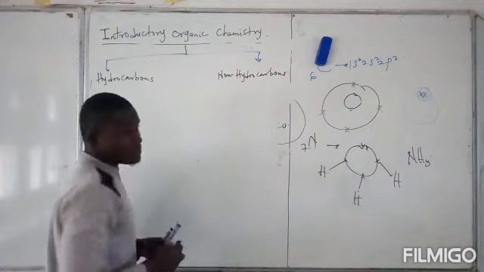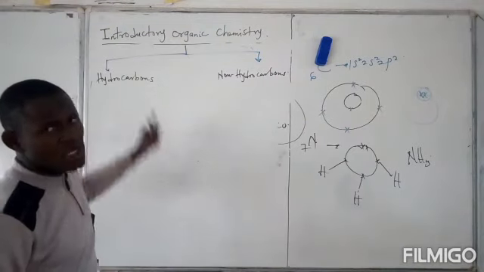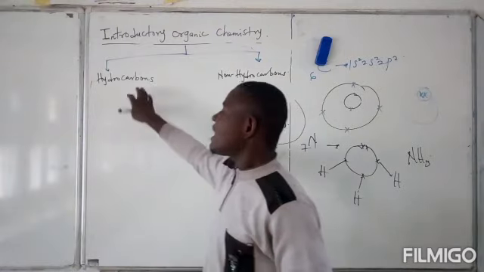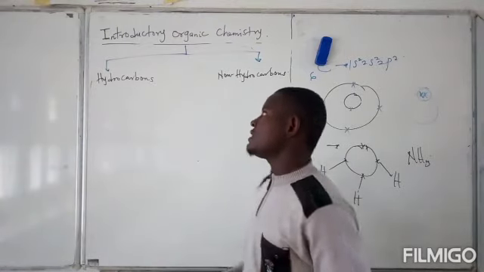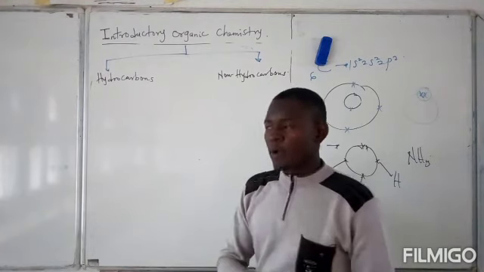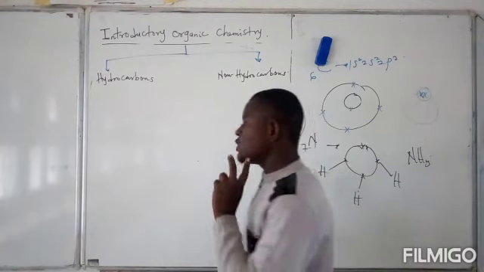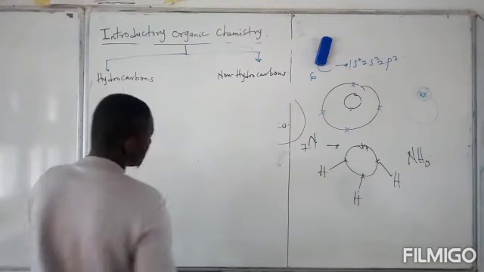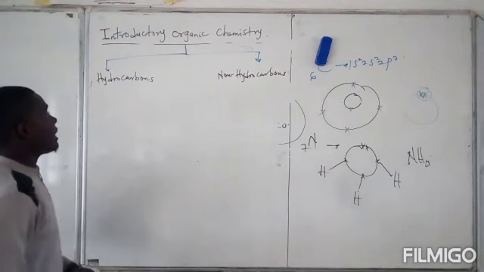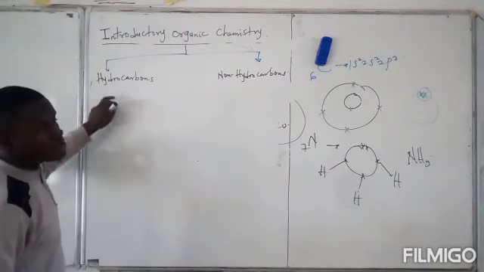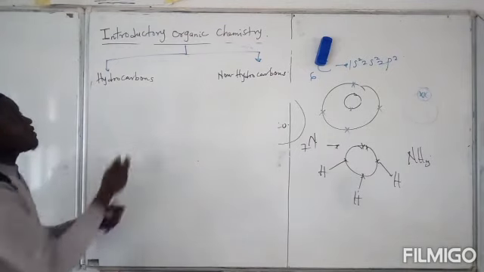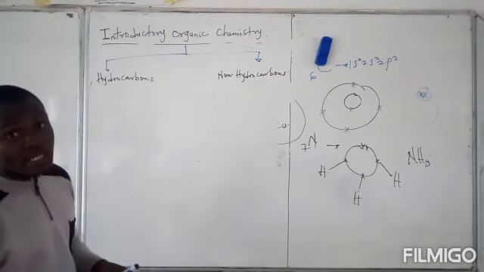From the name hydrocarbons, it means they are compounds that contain carbon and hydrogen only. We already said organic chemistry is the study of carbon and its compounds. So when we see a carbon compound that contains only 2 elements, we call them binary compounds. They are usually carbon and hydrogen, and these are called hydrocarbons. So hydrocarbons are organic compounds that contain carbon and hydrogen only.